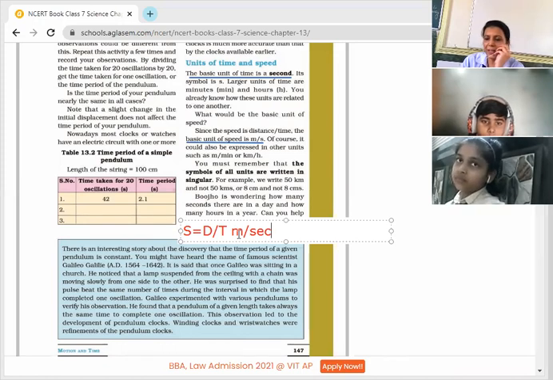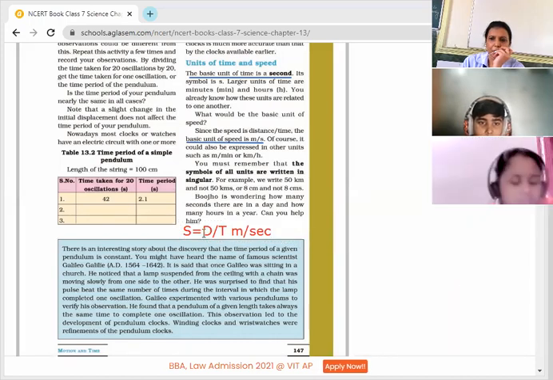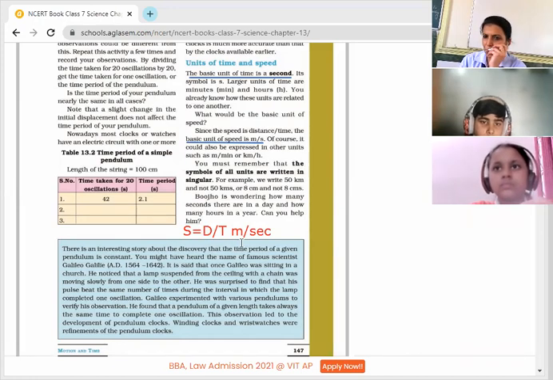Other units are also there. If I am measuring the distance in kilometers and time in hours, then the units of speed will be kilometer per hour. Meter per minute can also be units. So different units can be there.